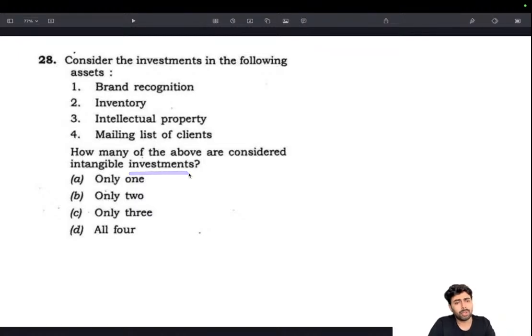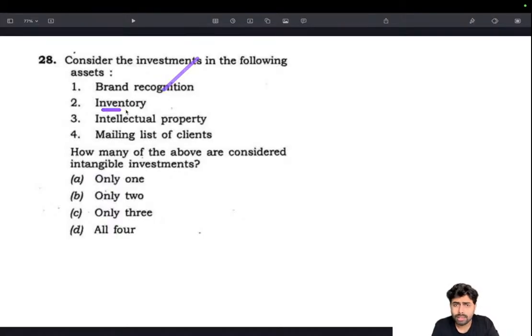The idea is the same. What are the things that are intangible, things that cannot be touched or we cannot see, that are abstract ideas or emotions or feelings? Brand recognition: branding, billboards, everything are tangible, but on the other hand, brand recognition is something more associated to our behavior, psychology and feelings, so it's definitely intangible.